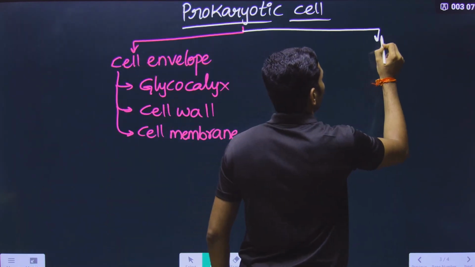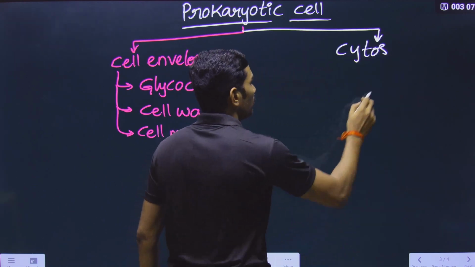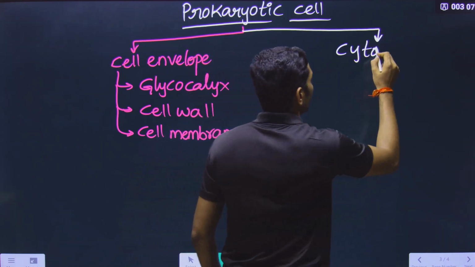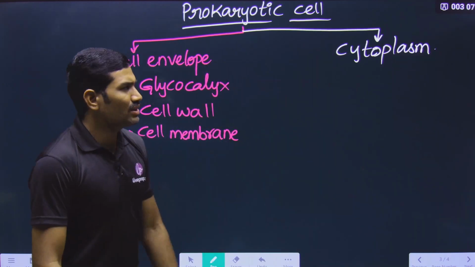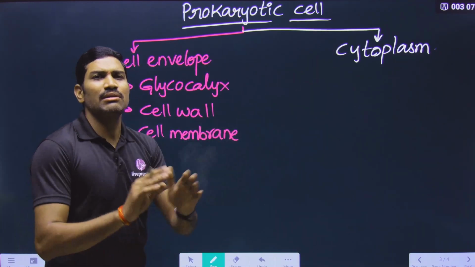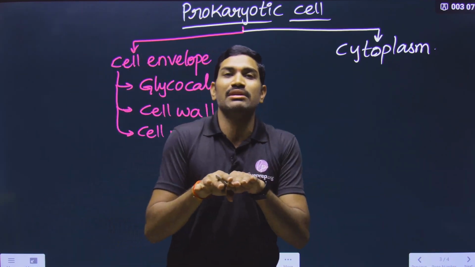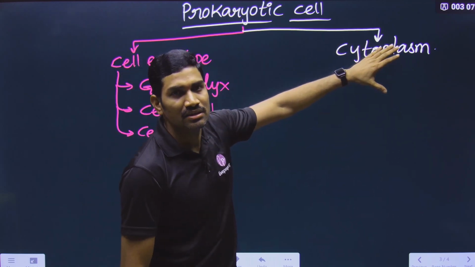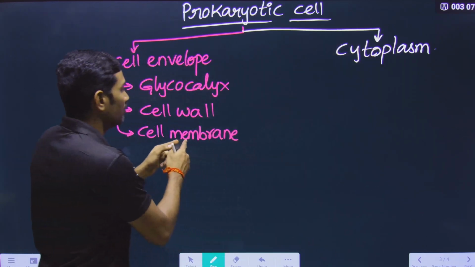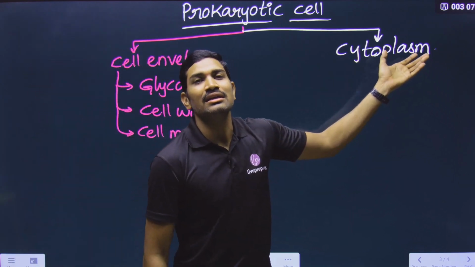It is a semi-fluid matrix, called cytoplasm. What does semi-fluid mean? Not completely fluid, not completely solid, it is in between. That's why it is called a semi-fluid matrix surrounded by the cell membrane or plasma membrane, and that is called cytoplasm.